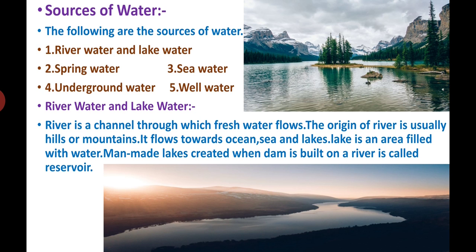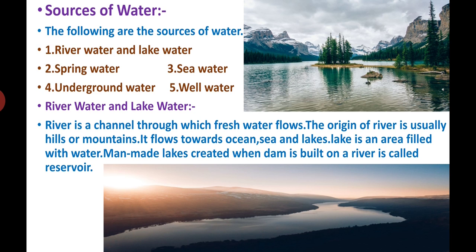In the atmosphere, water is present in huge quantities as vapor and clouds.